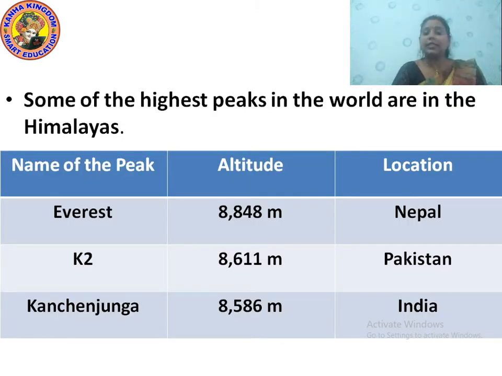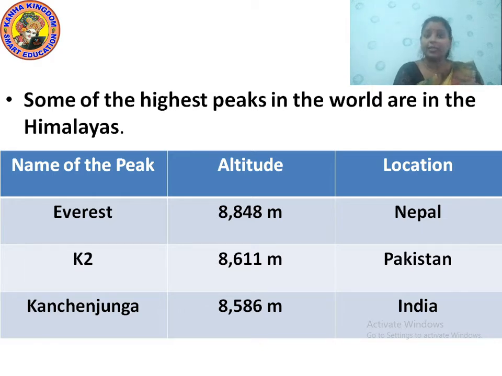Now, let's discuss some of the highest peaks in the world which are found in the Himalayan ranges. Mount Everest is the highest peak in the world. Its altitude is 8,848 meters and it is located in Nepal.